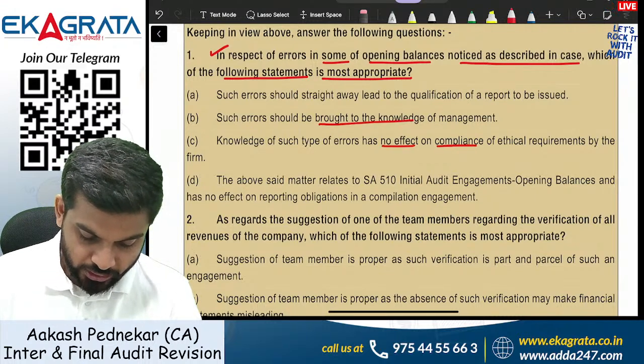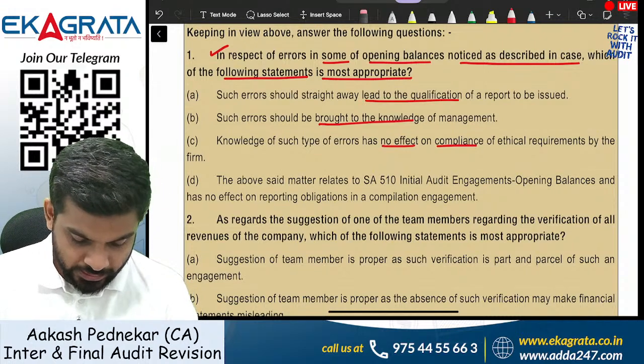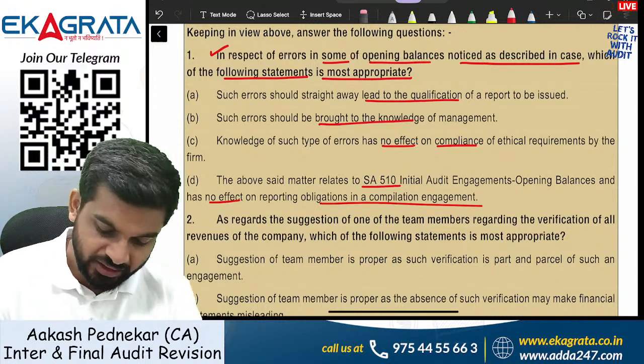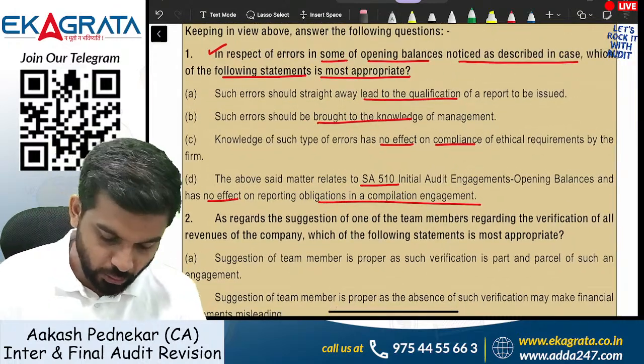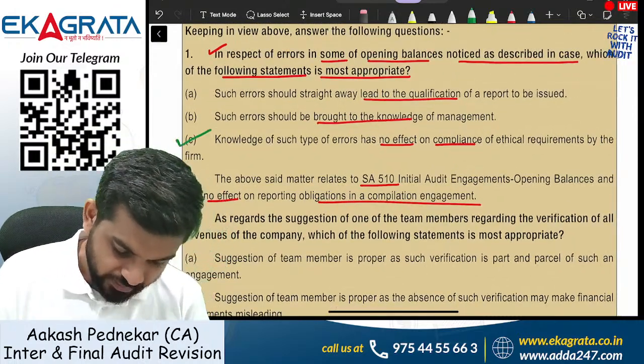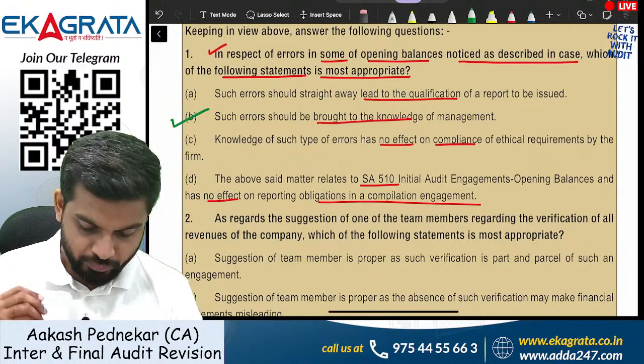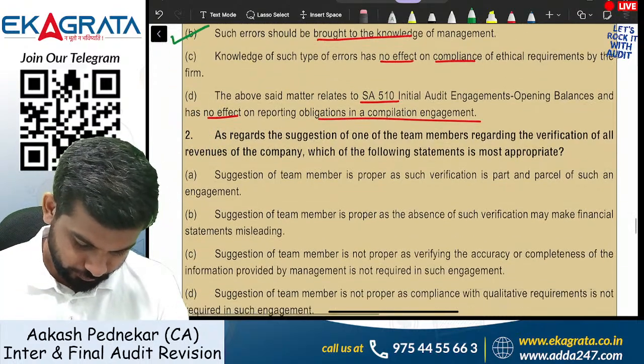Should be brought to the knowledge. May lead to qualification. The above said matter relates to SA 510. Okay, and there is no effect on the obligation of compilation engagement. So guys, very simple. Whenever he finds anything, we need to go and inform the client. So the correct answer is going to be B: such errors should be brought to the knowledge of the management.